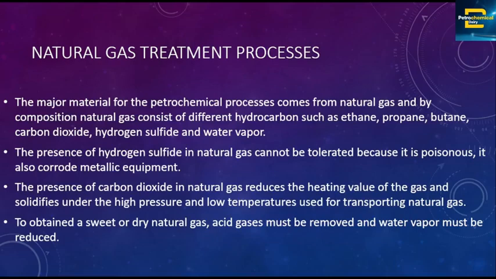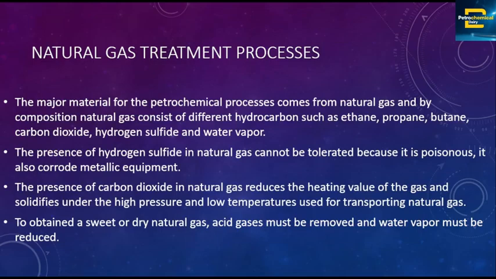The major material for petrochemical processes comes from natural gas. By composition, natural gas consists of different hydrocarbons such as ethane, propane, and butane. All these are useful in the petrochemical industry, along with carbon dioxide, hydrogen sulfide, and water vapor.